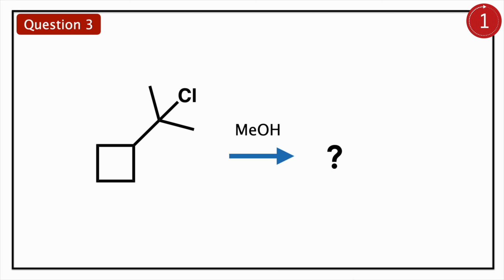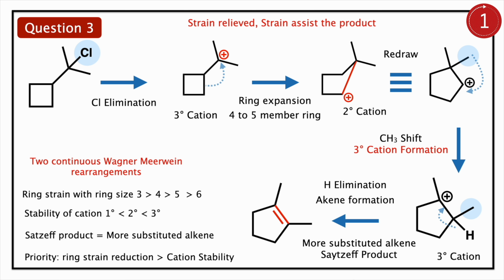Then the interesting example, a cyclobutane ring. In the side chain you have two methyl groups and a chloride. You are using methyl alcohol. You should find what will be the final product. Here you have methyl alcohol and chloride.